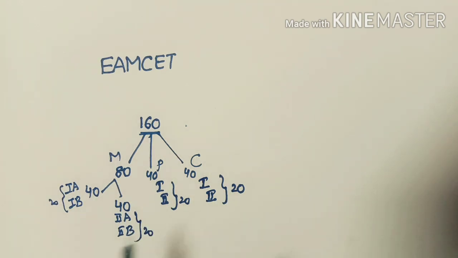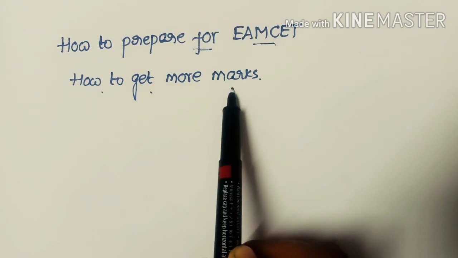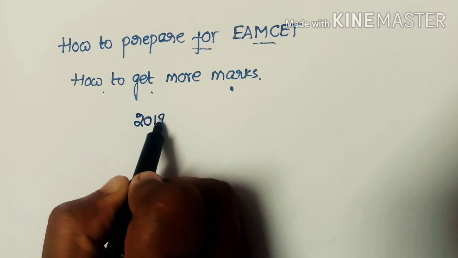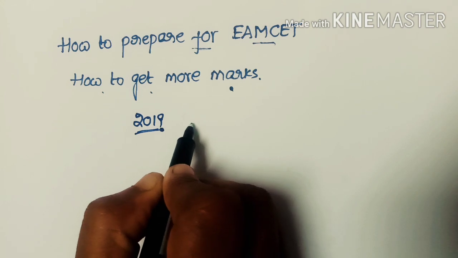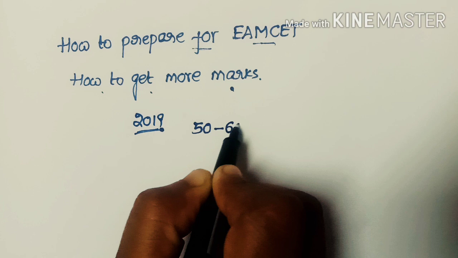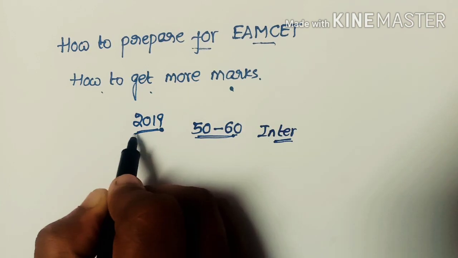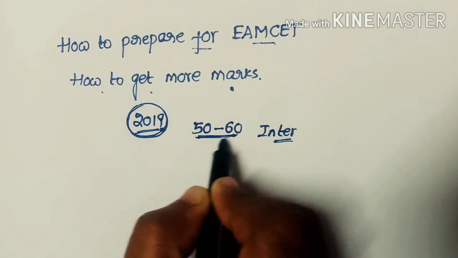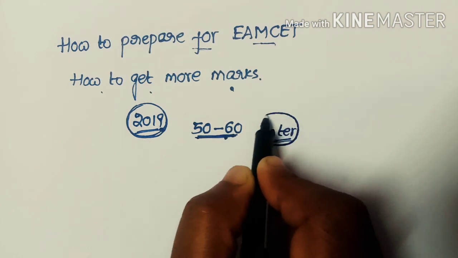This is the classification. Now the first point is how to prepare for the MCET exam and how to get more marks. According to the 2019 MCET 6 online papers, we can easily attempt 50 to 60 bits in the MCET examination paper with the basic knowledge of the intermediate.